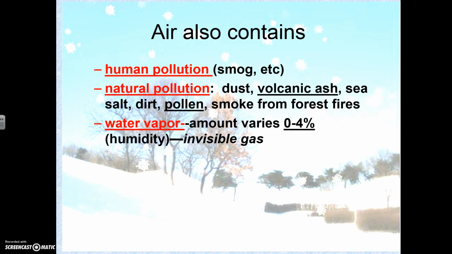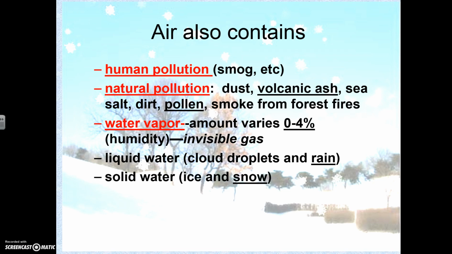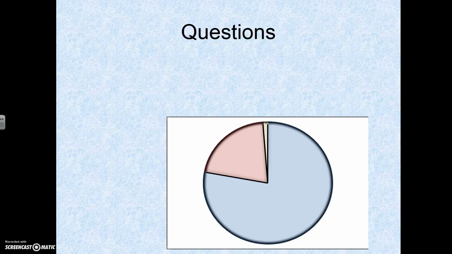Water vapor, we talked about this with our water cycle a little bit. The amount varies from 0 to 4%, and that's humidity. So if you go outside and your hair becomes all poofy like mine does when it's really humid outside, that's because there's more water vapor in the air. There's also liquid water in the air, and this also includes rain, and also solid water like ice and snow can also be in your air as well.